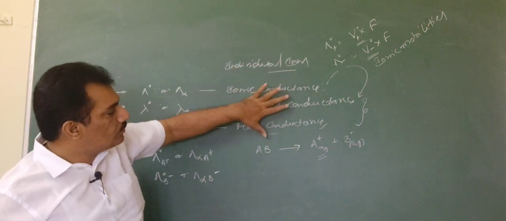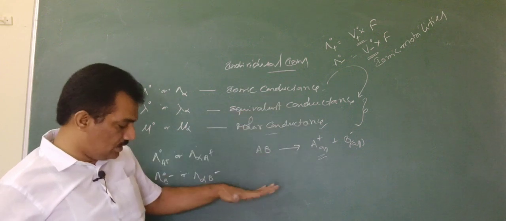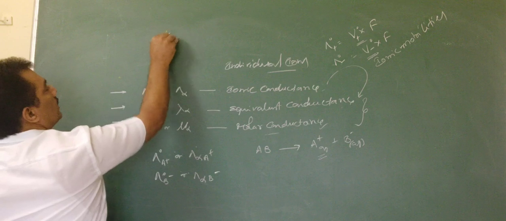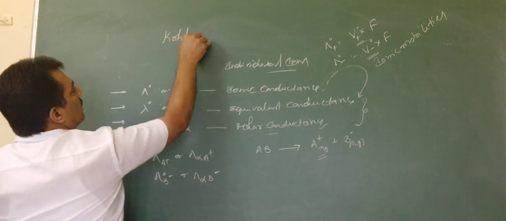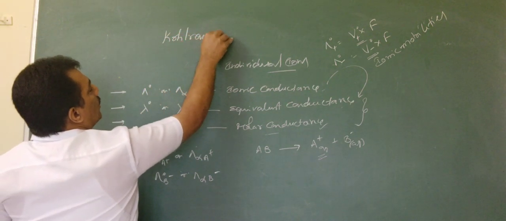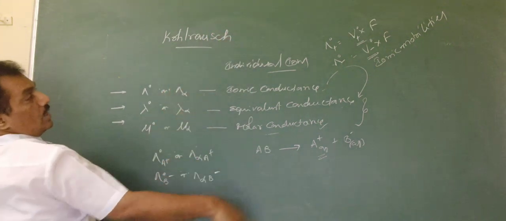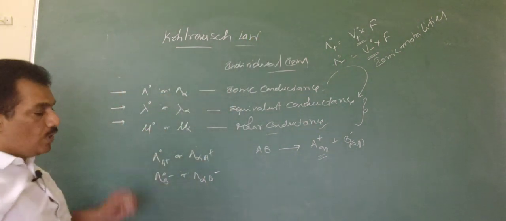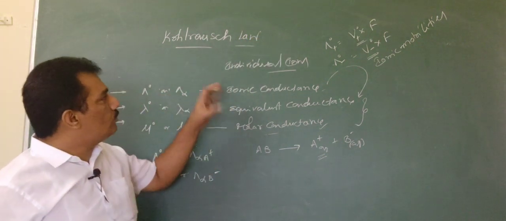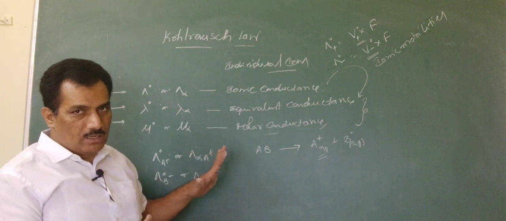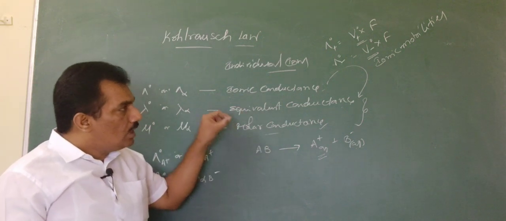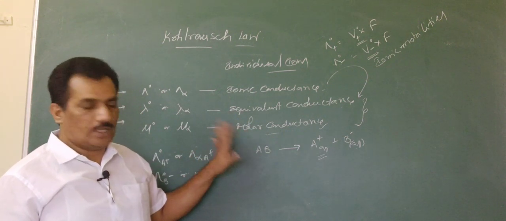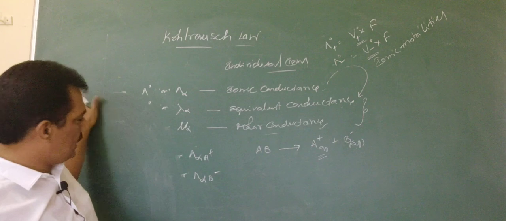With this ionic conductance we can measure this. And how to measure this? For that measurement we adopt Kohlrausch's law. When you are thorough with these terms, only then can you apply or follow Kohlrausch's law. If you have any confusion, total confusion will happen. That's why please observe, try to understand the total, and have a good grip on these terms. Clear?